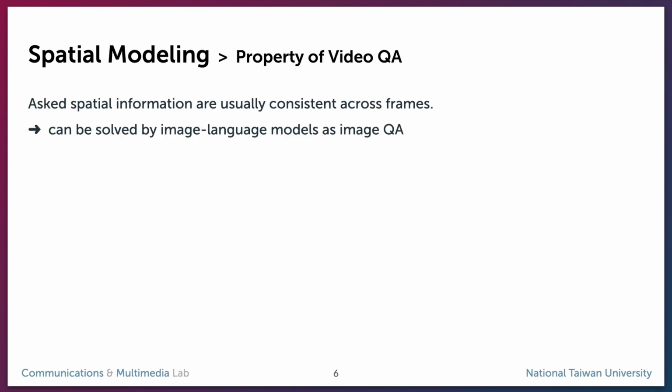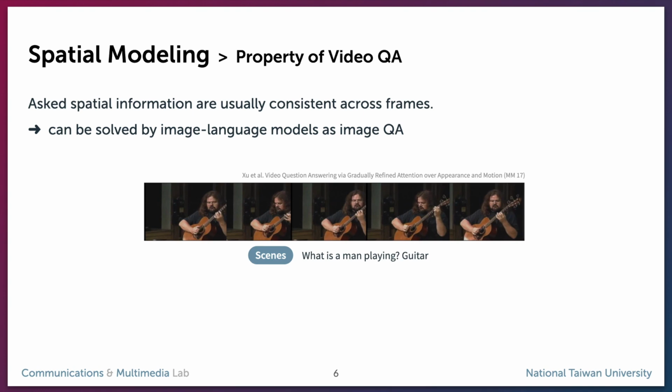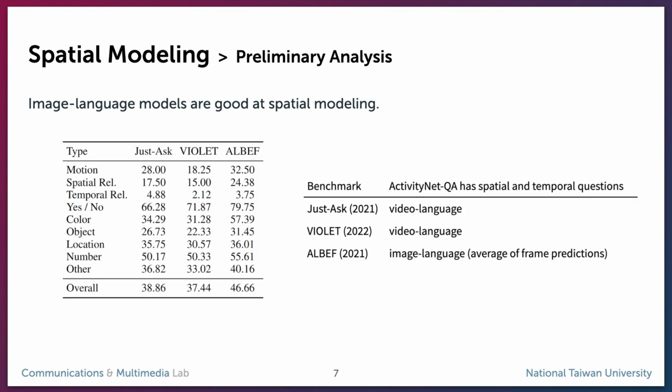In fact, we don't need video language models to answer questions about scenes, because if a question is only about spatial information and has nothing to do with time, the answer is usually consistent across all related frames, like the example here of a man playing a guitar. These kinds of questions can be seen as image QA. An analysis shows that if we average the frame-by-frame predictions of an image language model, like LBAF, it performs really well on some categories about spatial information. It shows the potential of using image language models for spatial modeling.